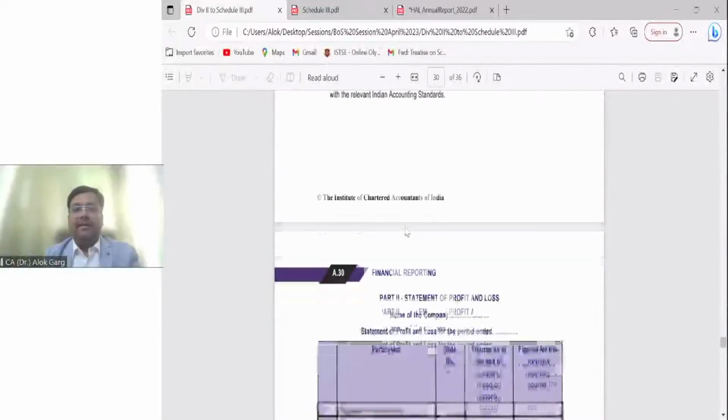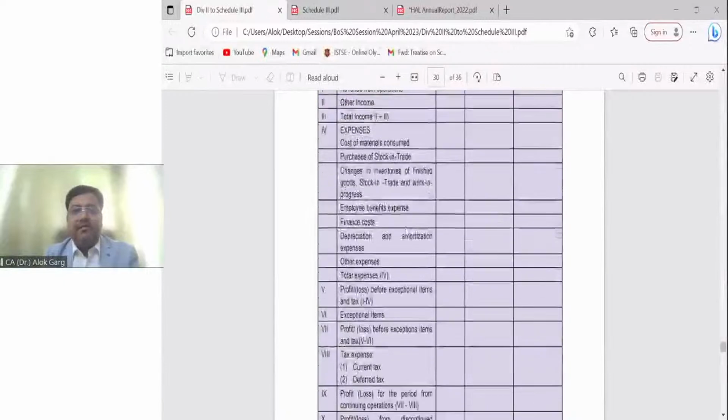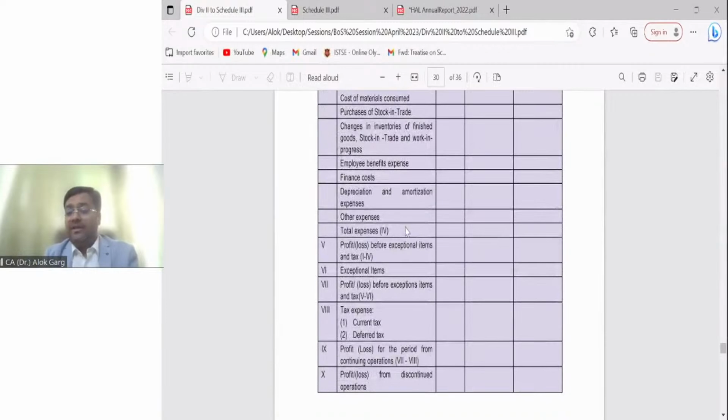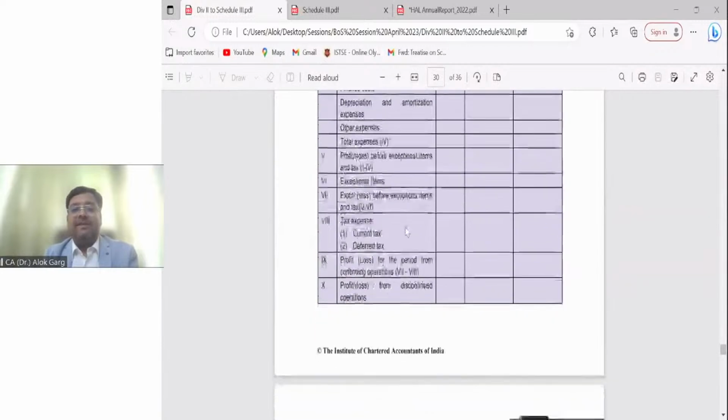This format is like revenue from operations, other income, total income, then there are the expenses, which are your employee benefit expense, finance cost, depreciation, right? Then there is a total. Then profit or loss before exceptional item, then exceptional item is there. Then profit or loss, here it is profit or loss after exceptional item, but before tax. So this "before" is not right in the study material. It should be profit or loss after exceptional item and before tax, okay.